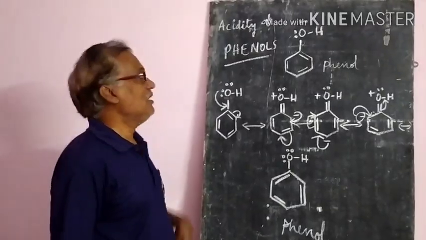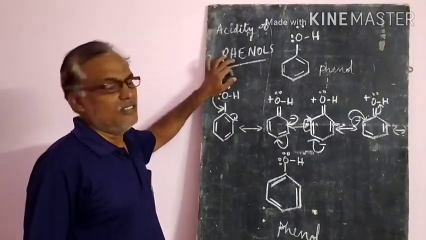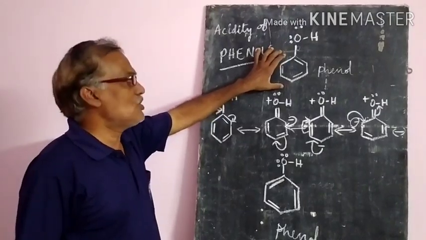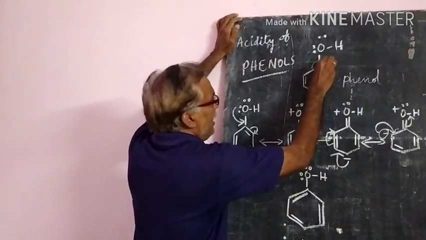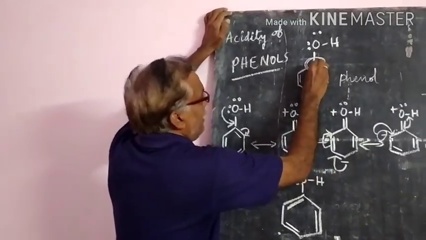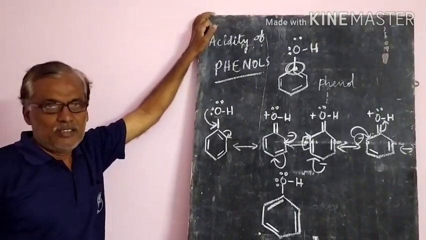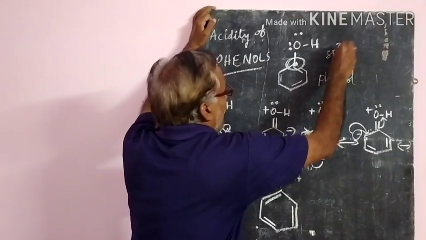Now let us see the acidity in phenols. So that is also important. So just observe it. This is the phenol structure. If you observe this structure, already we know the hybridization state of this carbon atom where the oxygen is attached. So you know very well, it is in the sp2 hybridization state.